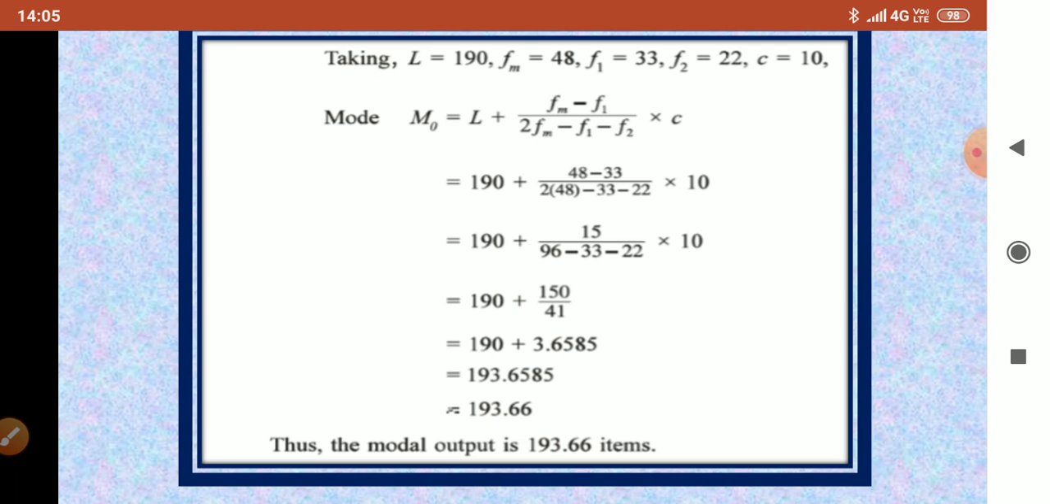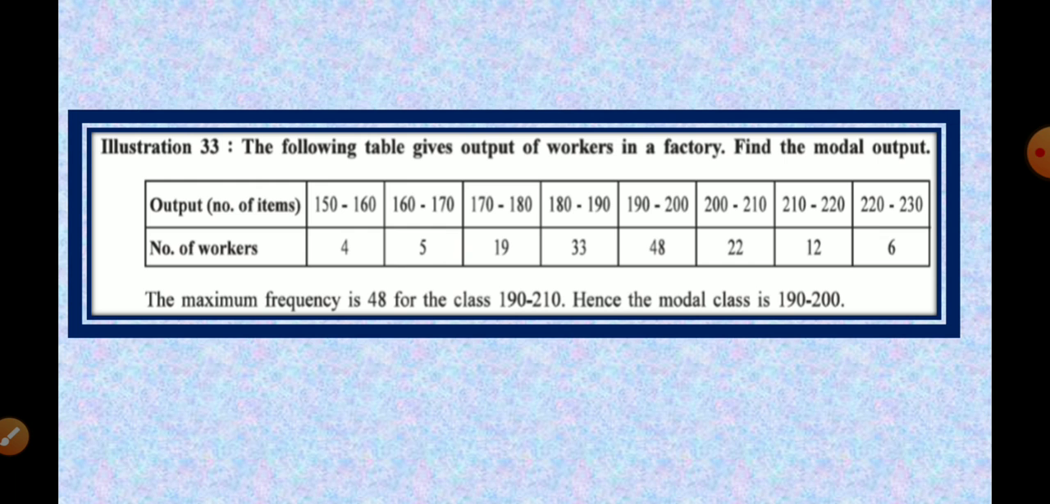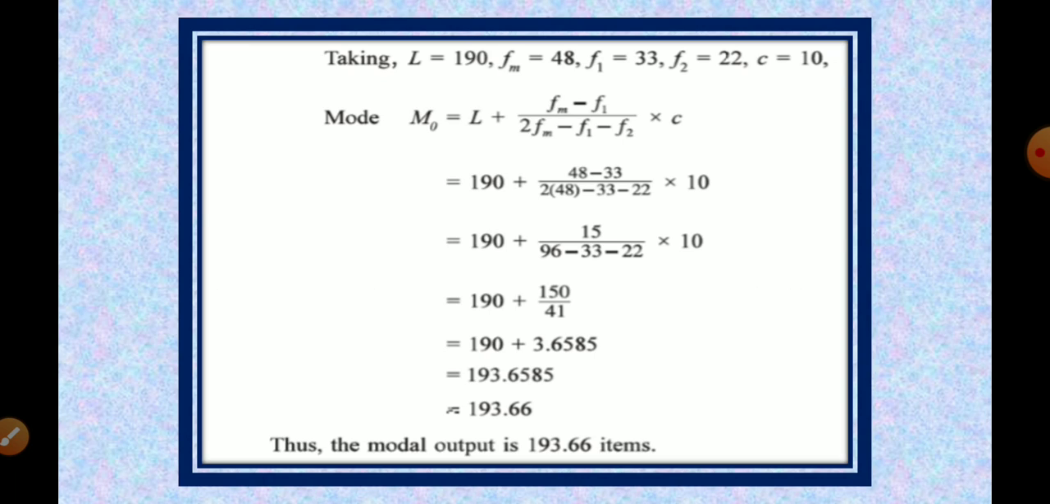Here the classes are equal, but if the classes are unequal, then you have to find the mode as Mo equals 3M minus 2x bar. So your first step will be to find the mean and then the median, then put them in this formula, 3M minus 2x bar, and then find the mode. So if the classes are unequal, you have to use the empirical formula given by Karl Pearson. And if the classes are equal, then you solve the mode in this way.